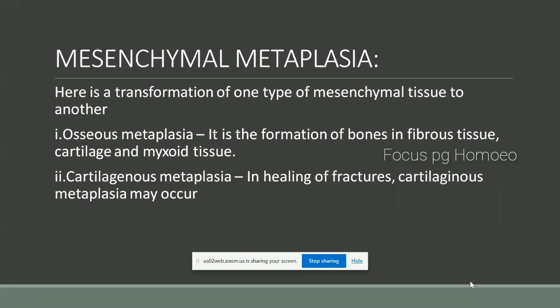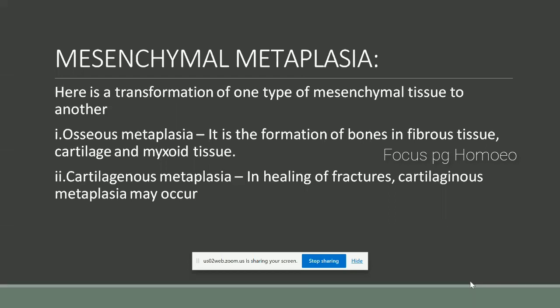The epithelial metaplasia discussion is over. The next one is mesenchymal metaplasia. Here is a transformation of one type of mesenchymal tissue to another. Examples are osseous metaplasia and cartilaginous metaplasia.